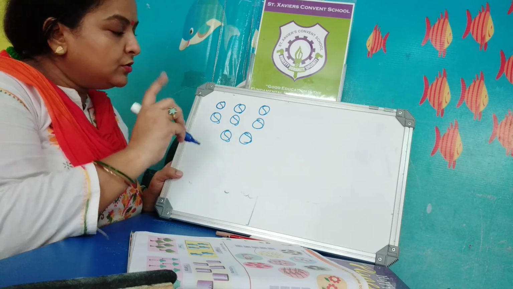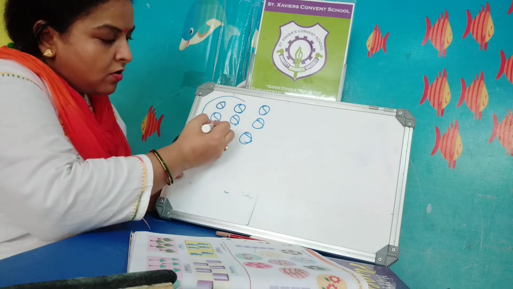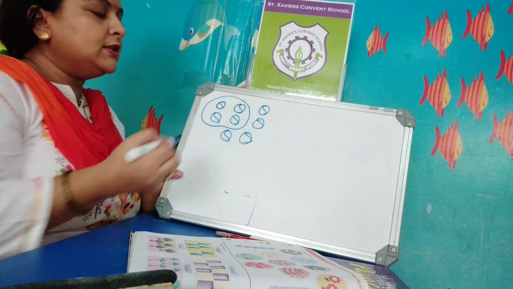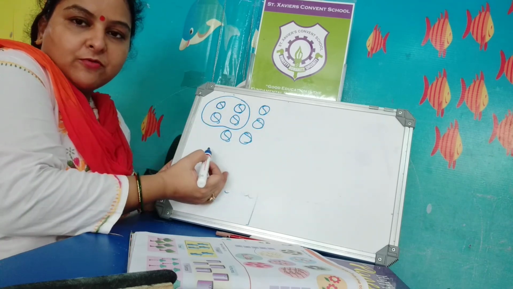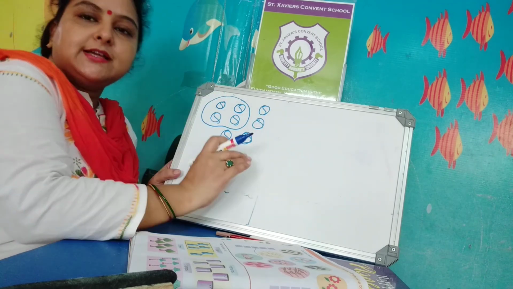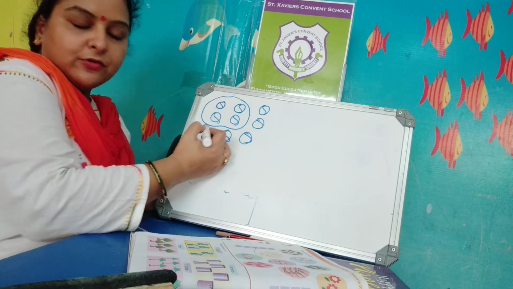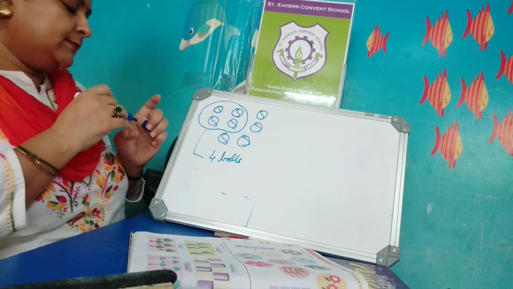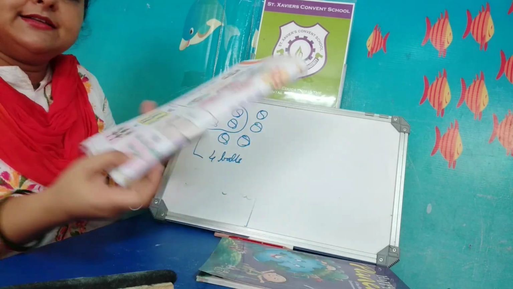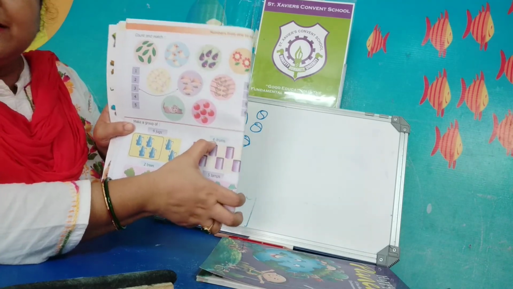You will do it like this. 1, 2, 3, 4. Take these 4 balls together, and leave the rest of the balls. You will not add the rest of the balls to the group. So this is the group of 4 balls. Like this. In other pictures, the numbers are written for the group.